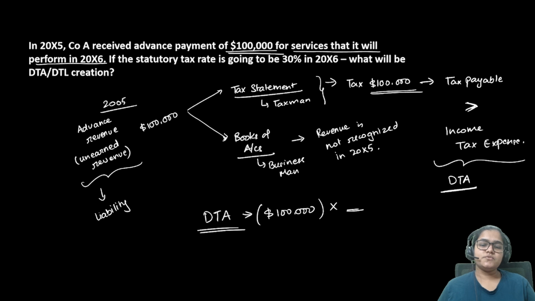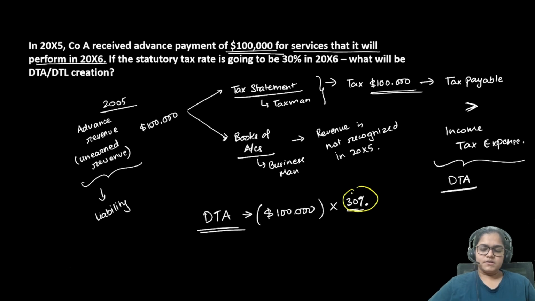It will start contributing to my income tax expense in 2006. That is when the reversal will happen. That is when the savings of tax will happen. So this rate always has to be the future tax rate, the tax rate of the year in which the reversal is expected. So here they are saying the statutory tax rate is going to be 30% in 2006. So I'm going to use 30%.